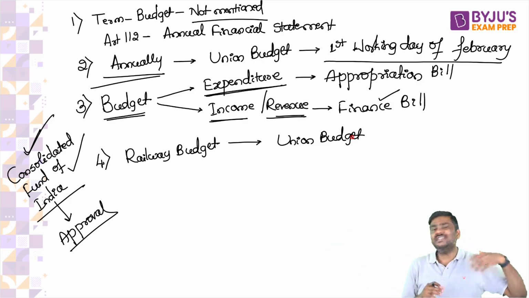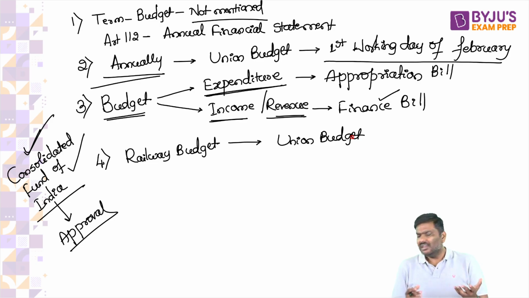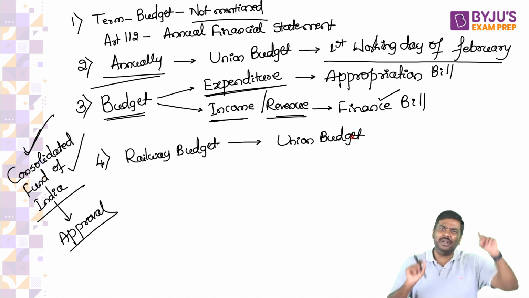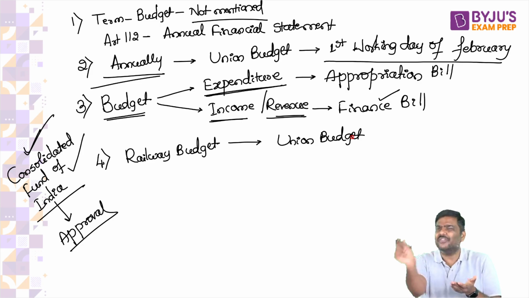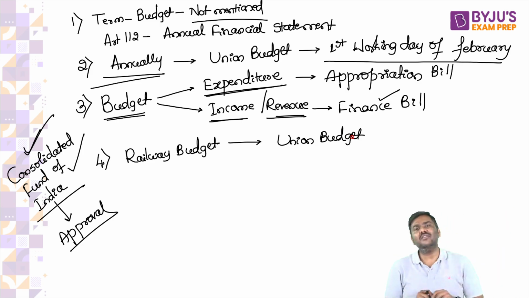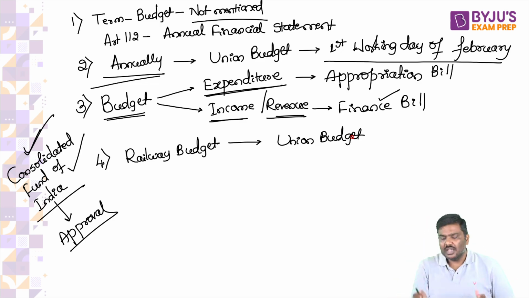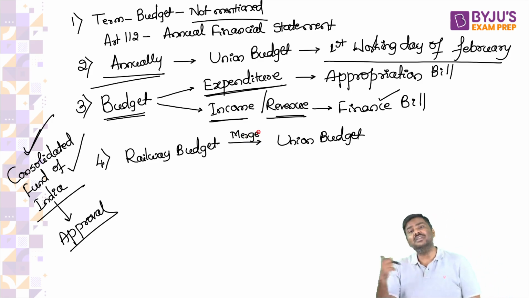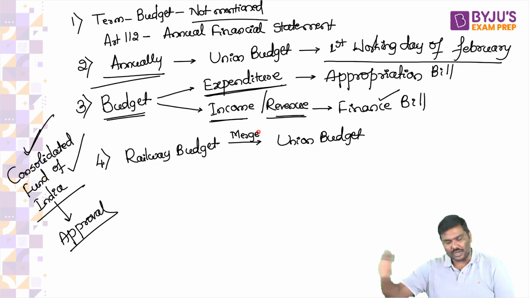A couple of years ago, in 2016 and 2017, the Government of India said there is no need to have a separate budget. Why? There is no constitutional requirement, and the size of the railway budget is very small compared to the union budget. It is just a fraction of the money that we spend overall. So what is the point of having this convention? We simply merged the railway budget into the union budget, and post 2017 we have only one budget now, the union budget.